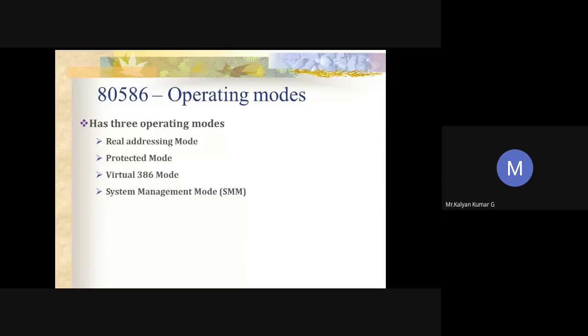And if you are thorough with 186, again 286 will be the same. So just go through the architectures of 80186 and 386. That will be sufficient for you.